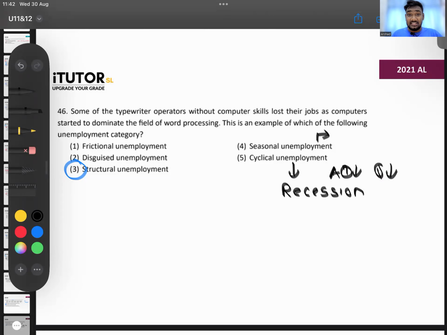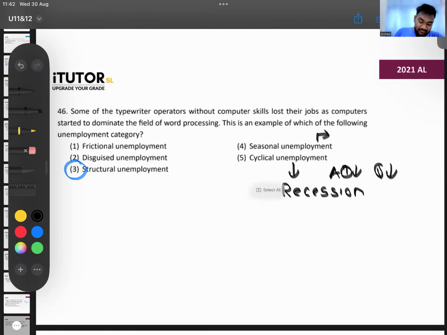This is for different seasons. For example, in the agricultural sector, during the harvesting season, a lot of people have jobs because you need a lot of people there. But during the other times, where the plant is just growing and all, those people don't have jobs. That's called seasonal unemployment.